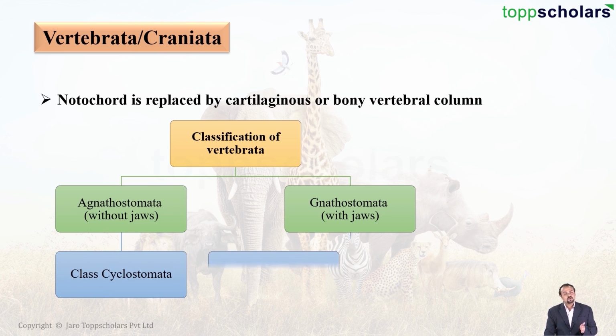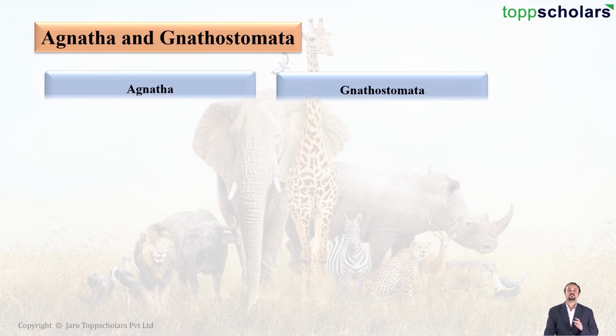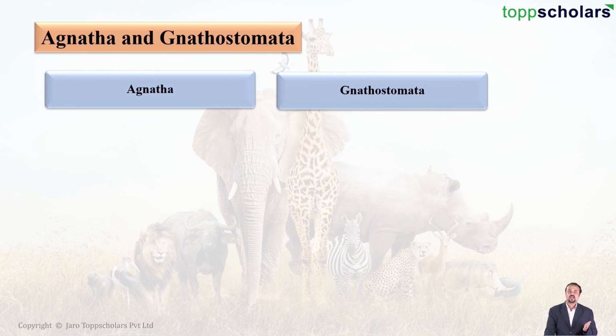Now under gnathostomata, we have two superclasses. Superclass pisces, which are basically fish, and the other is superclass tetrapoda. Now students, the word tetra means four and poda stands for limbs. So basically these are animals which are usually having four appendages or four limbs. Moving on students, let us first talk about agnatha and gnathostomata and let us do a comparative study.